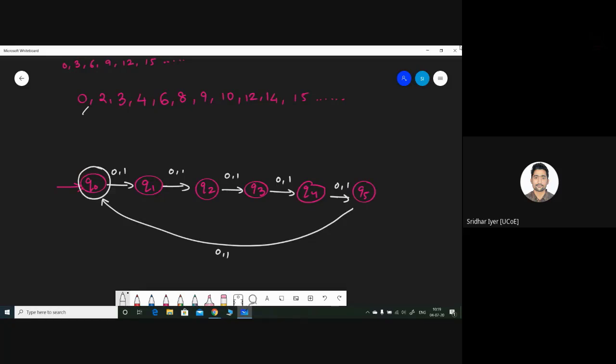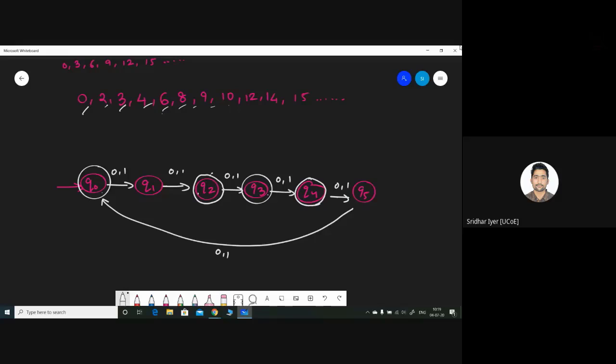How? Now, simply see, the length of 0 could be accepted, so Q0 could be one of the final states, right? Similarly, length of 2 could be accepted, so Q2 could be my final state. Next, length 3 could be accepted, so Q3 could be my final state. 4 is accepted, so Q4 is my final state. 5 is not there, so 5 could not be accepted. Again, 6 is there, so 6 is nothing but the Q0 state. So you can simply see from the diagram, whichever number is going to be accepted, the length corresponding to that will be the final state. So Q0 is my final state, Q2 is my final state, Q3 and Q4.